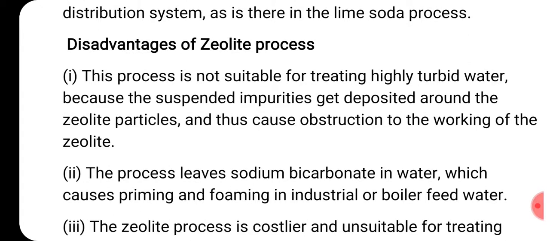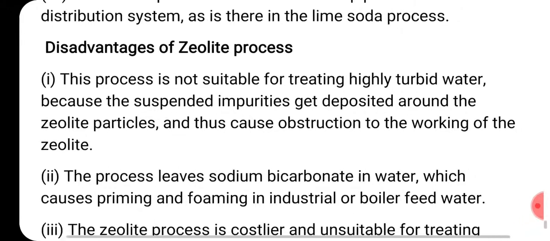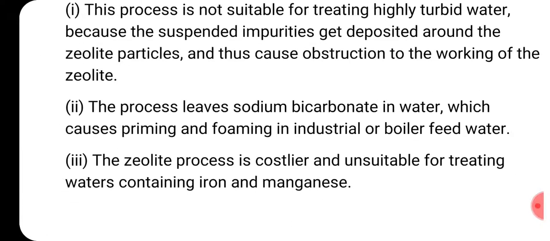So disadvantages. Let us see the last part, the disadvantages of the zeolite process. This process is not suitable for treating highly turbid water. So if water is highly turbid, it is not suitable. Whereas lime soda process will sustain highly turbid water. Okay. So first, this process is not suitable for treating highly turbid water because the suspended impurities get deposited around the zeolite particles and thus cause obstruction to the working of the zeolite. So that is a major disadvantage.